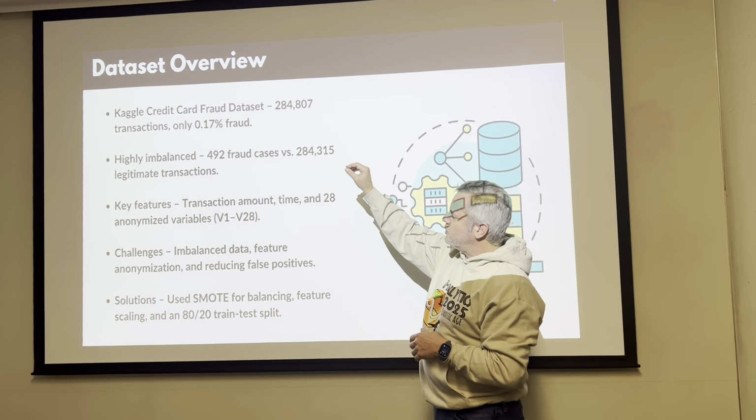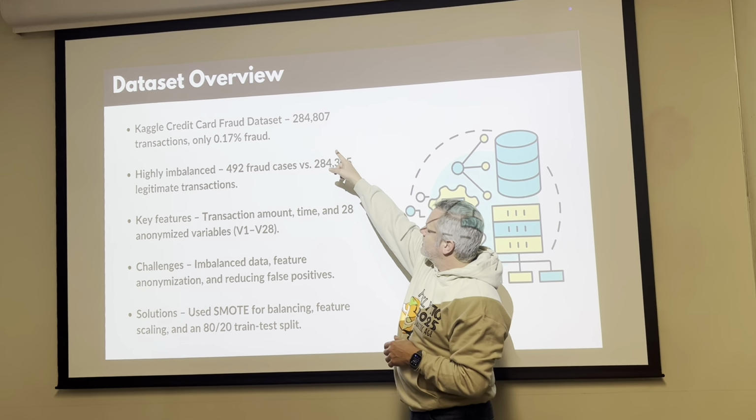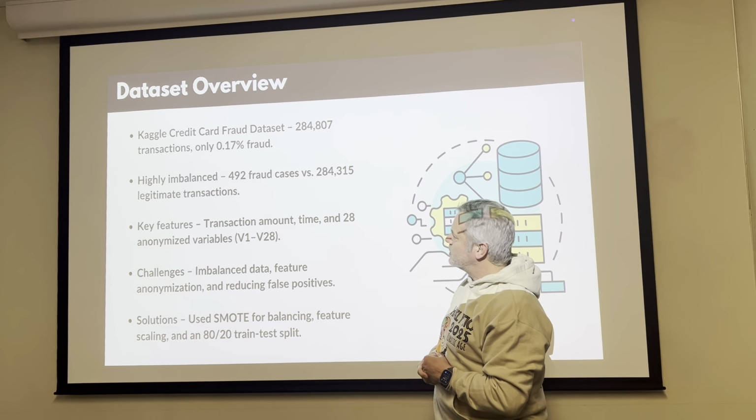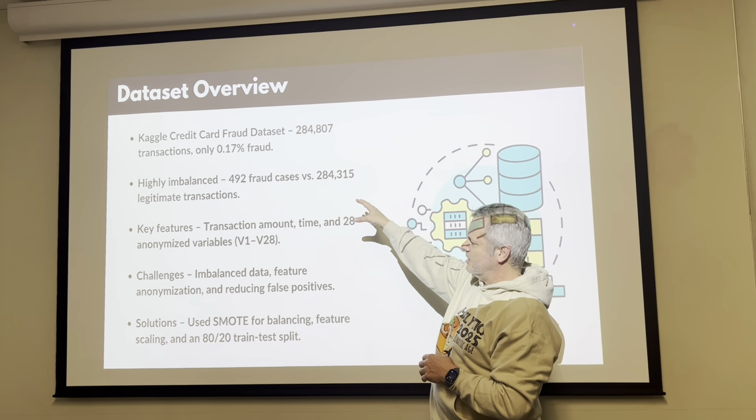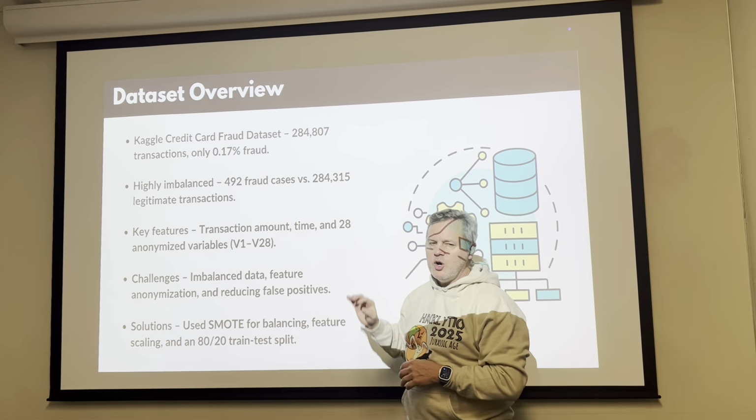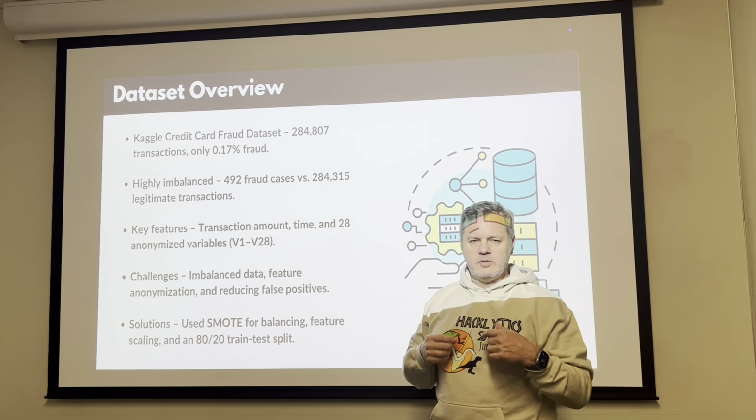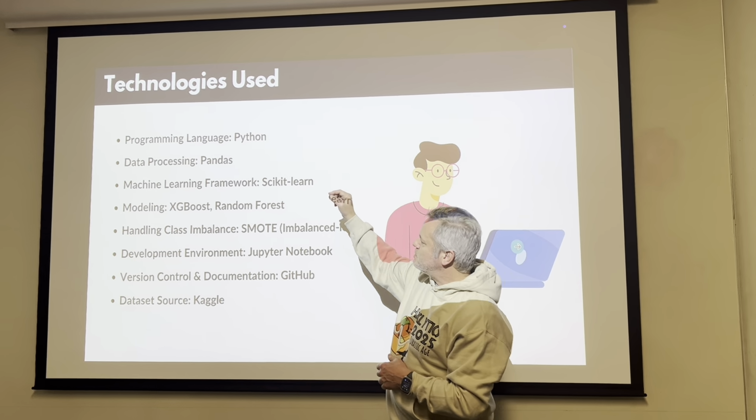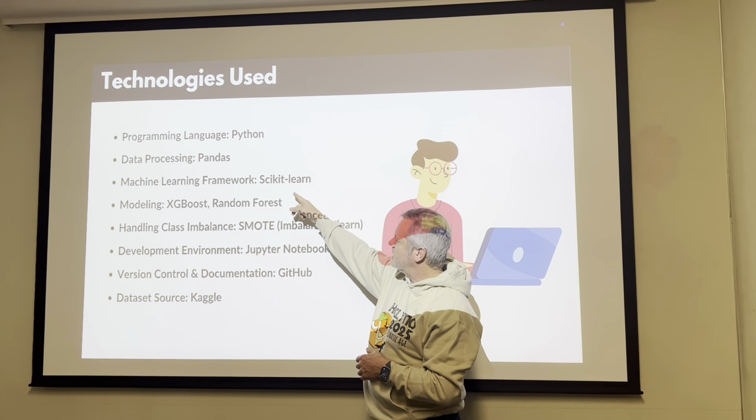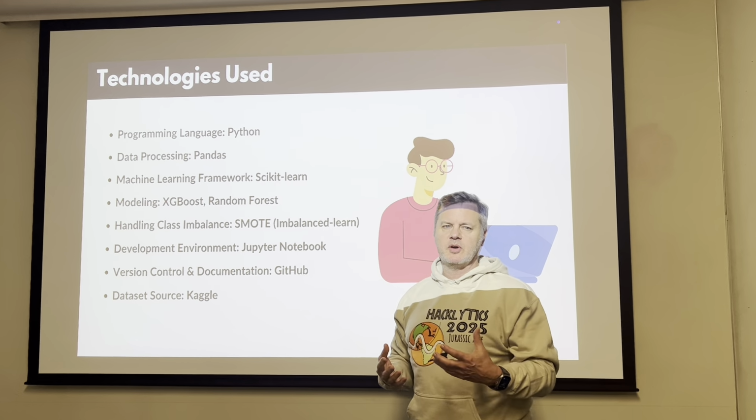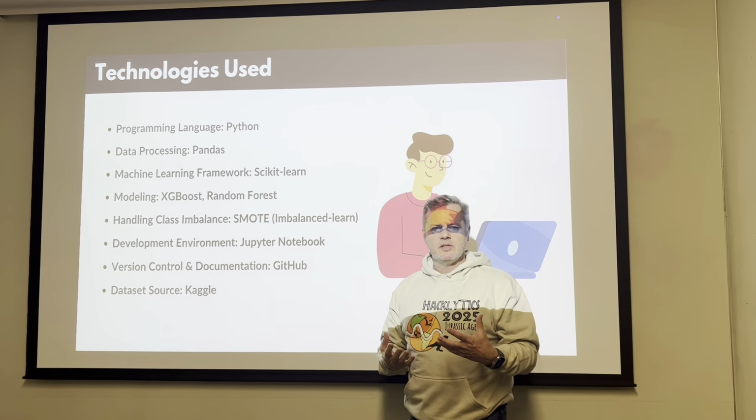The data set we used off of Kaggle had just under 300,000 rows in it. It was highly imbalanced, and we had to deal with that. There were over 28 anonymized feature variables. We used Python, Pandas specifically, and scikit-learn for the machine learning framework. We deployed this in a Python notebook.